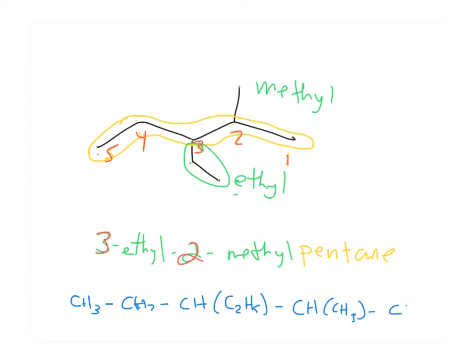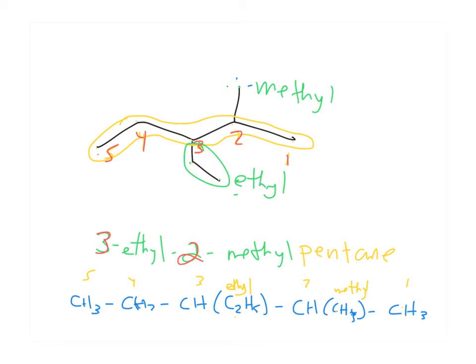And then we have a CH3. So we could see it this way as well, where we'd start from the side 1, 2, 3, 4, 5. The ones not in brackets are my longest chain. In the brackets, on the third carbon, there's a 2-carbon long side chain. That's an ethyl. On the second carbon, there's a 1-carbon side chain. That's a methyl. That's another way you might see it in a condensed form.